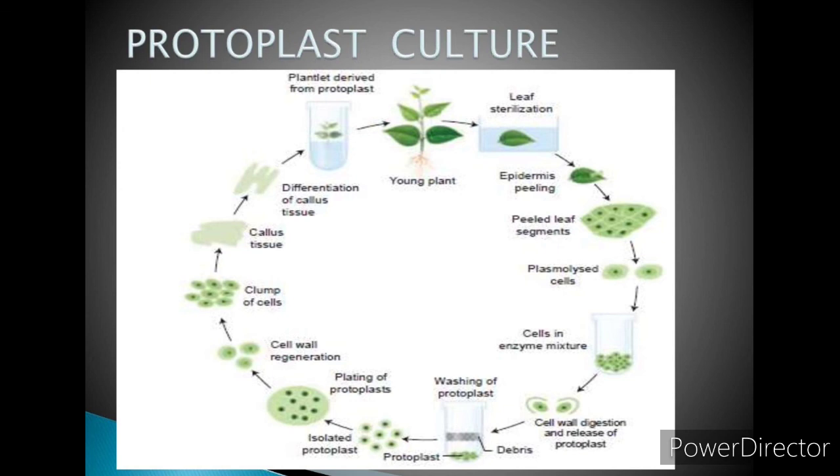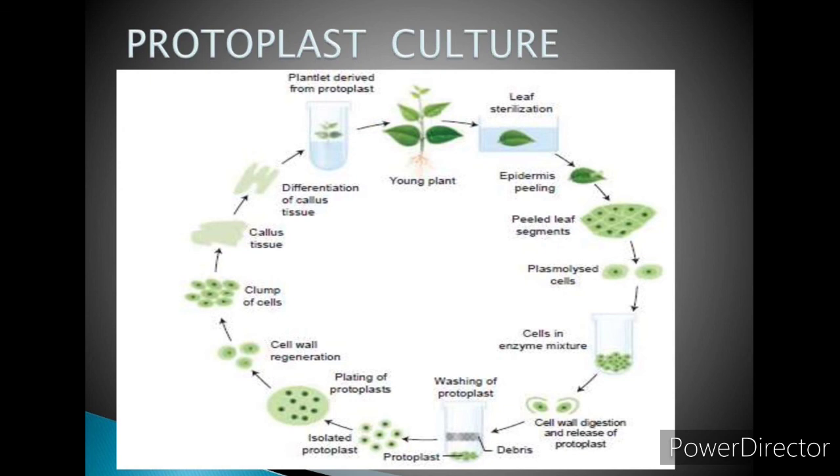So in the culturing process, the medium used is MS medium. The protoplast viability test is done with the help of fluorescein diacetate before culturing. The cultures are incubated in continuous light of 1000 to 2000 lux at 25 degrees Celsius. The cell wall is formed within 24 to 48 hours. The first cell division takes place between 2 to 7 days of culture.